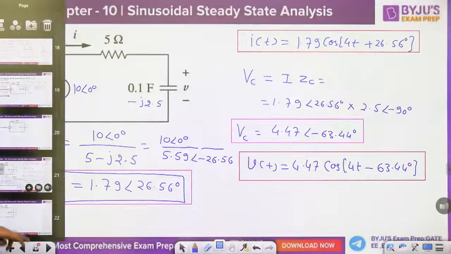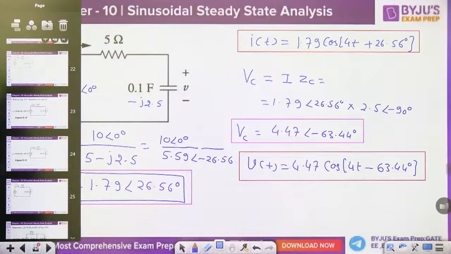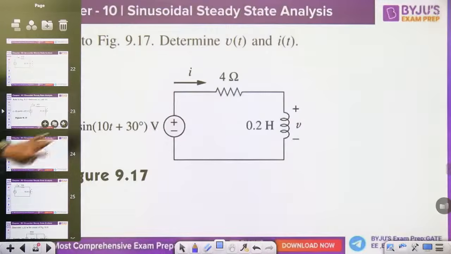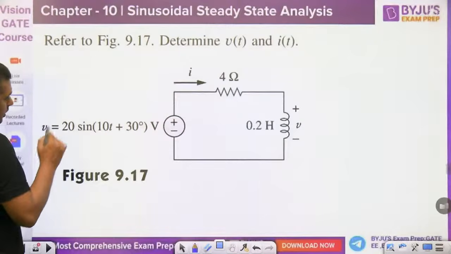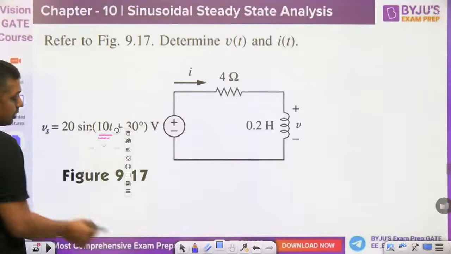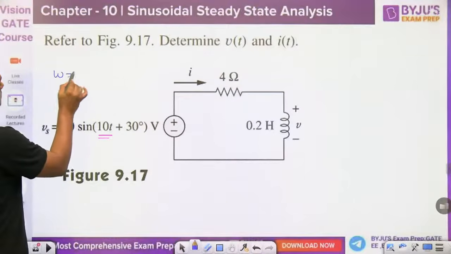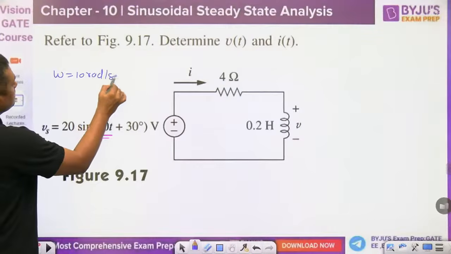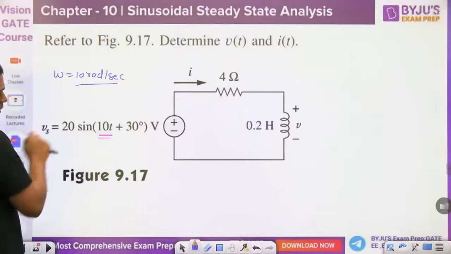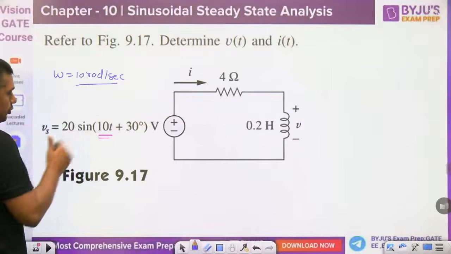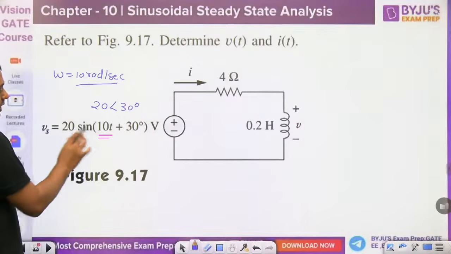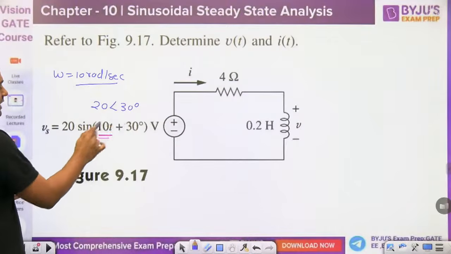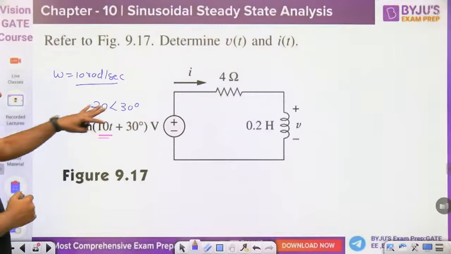Similarly, quickly try to give me the answer for this question, very fast. Determine v(t) and i(t). This is an unsolved numerical. First watch this. What is omega here? 10 radian per second. What is Vm? 20, angle 30 degree. Now remember, the reference is sine omega t, so it is 20 sine with angle 30 degree. This is the phasor representation.